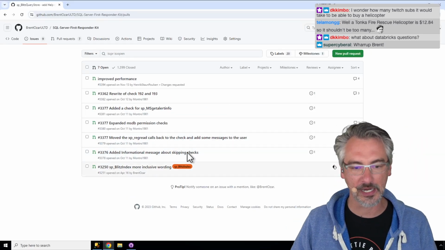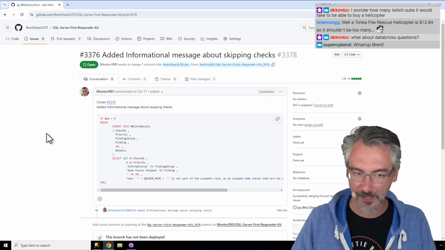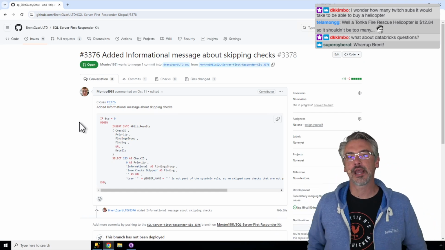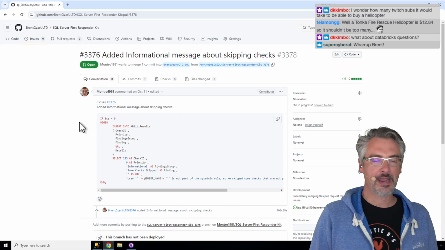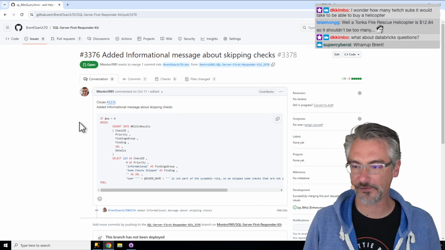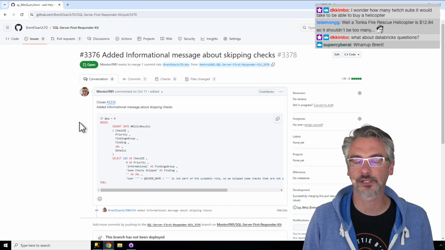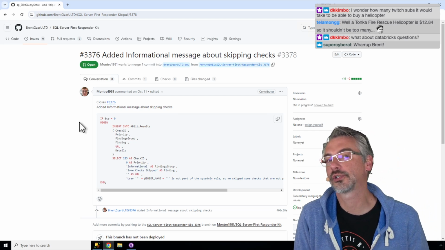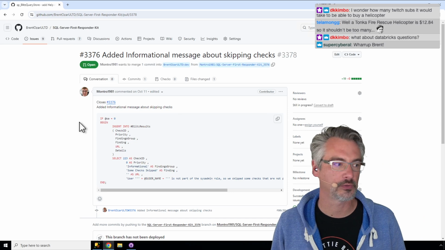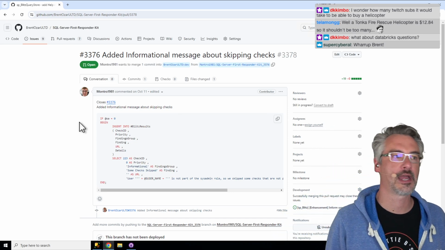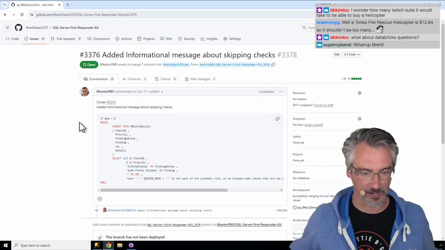So, add an informational message about skipping checks. In sp_Blitz, the server health check, depending on certain triggers, like if you're in Amazon RDS, we won't run certain checks. We'll skip certain checks because they're irrelevant to Amazon RDS or to Azure SQL DB managed instances or whatever.